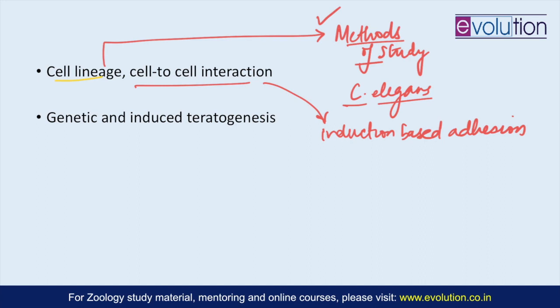Now under teratogenesis, genetic and induced teratogenesis are the two sections. Teratogenesis is nothing but abnormalities caused by certain exogenous factors or certain genetic abnormalities. If it is due to genetic abnormalities, it is genetic teratogenesis. But if there are certain exogenous agents such as certain chemicals, viruses, radiation, even hyperthermia, then that can lead to induced teratogenesis. And a teratogen in that case is an agent that can cause permanent damage in the structure and function of the organism if that organism is exposed to that agent during embryonic development.